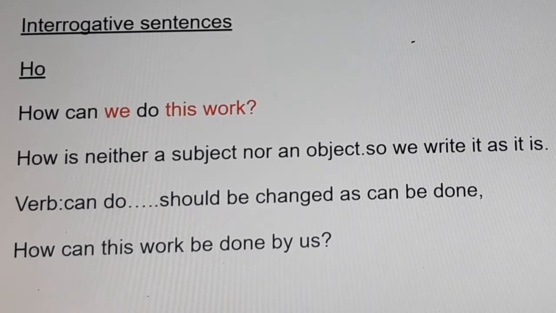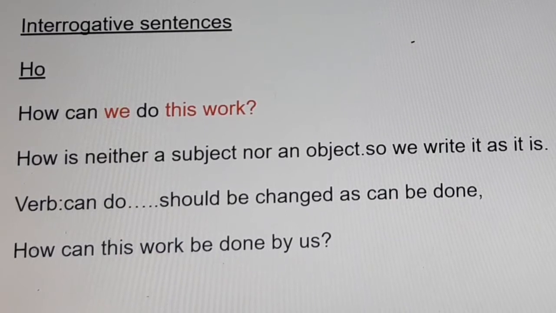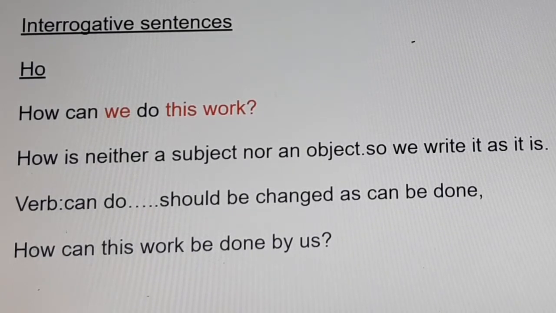How is neither a subject nor an object. So we write it as it is. Here verb is can do. It should be changed to can be done. Can do, can be done. Here subject we. We should be changed to object us. Here object this work. This work is changed to subject.